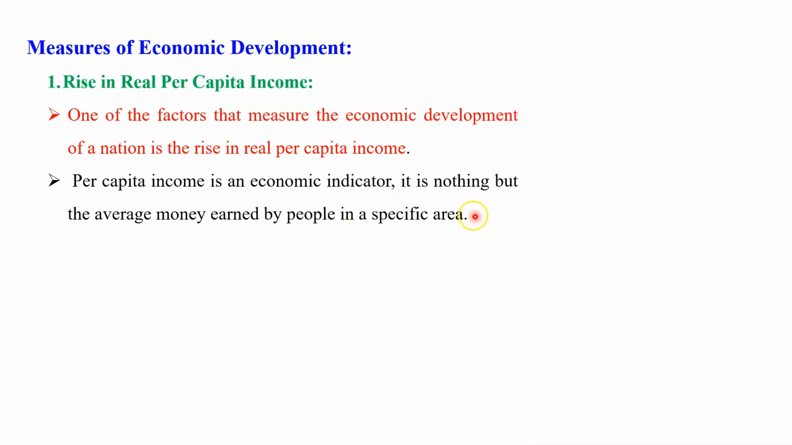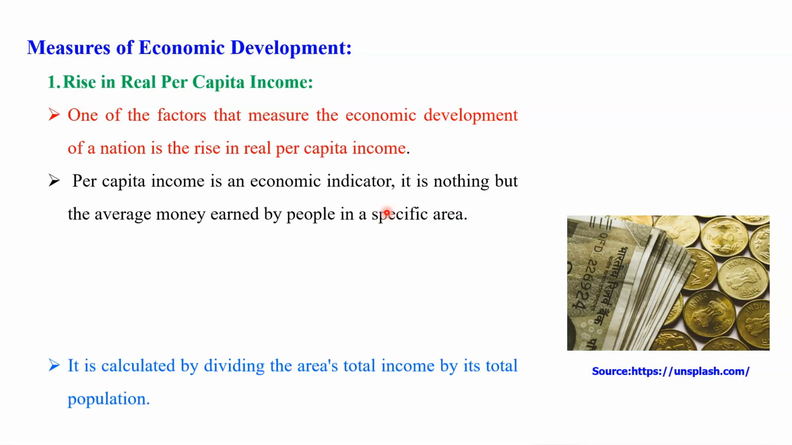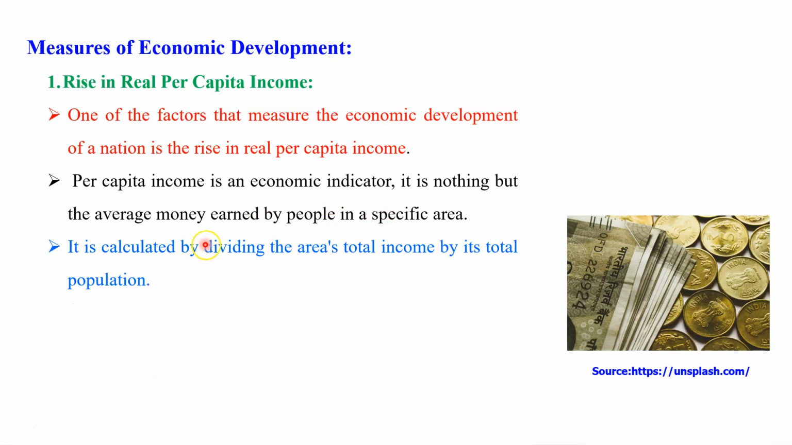It is nothing but the average money earned by the people in a specific year. Here, a specific year means one financial year, one economic year. In that year, during the 12 months, whatever money is earned by the people through various occupations or various goods and services, we consider while calculating the per capita income of that country. Dear student, it is calculated by dividing the area's total income by the total population.